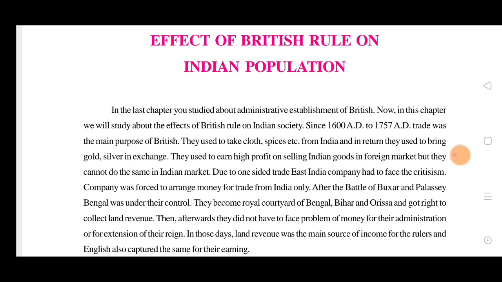In those days, land revenue was the main source of income for the rulers, and the English also captured the same for their earning. The main source of income was land revenue, all the taxes from the land or from the places where the people used to stay, because now they are under their control, Bihar, Orissa, and all. So they used to take a lot of money from these places, so now they were in more profit.